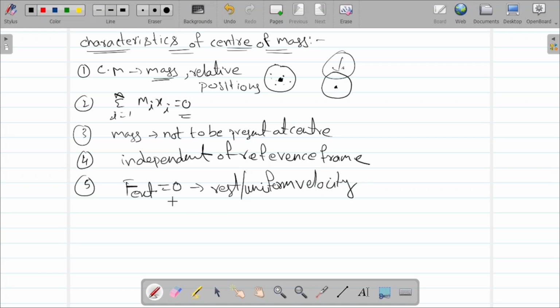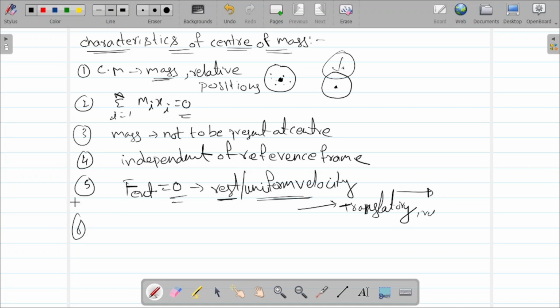Clear? If there is no external force, the particle may be at rest or moving with uniform velocity. When it is moving with uniform velocity, it has only translatory motion and does not exhibit rotatory motion, it will go straight only. Now clear? Right, next point.